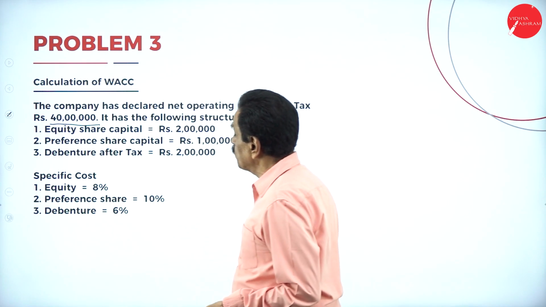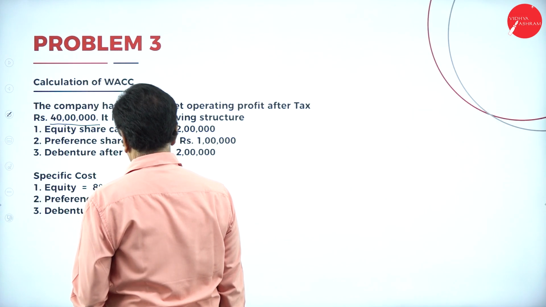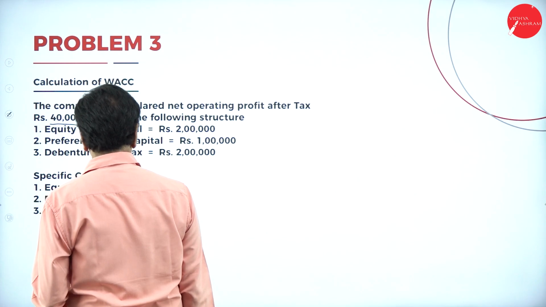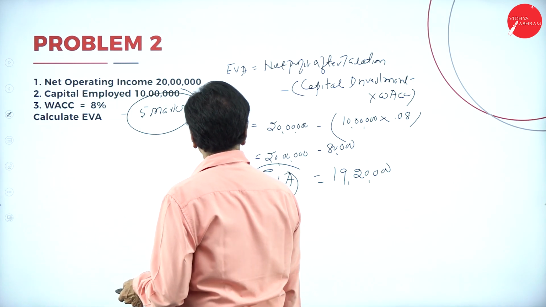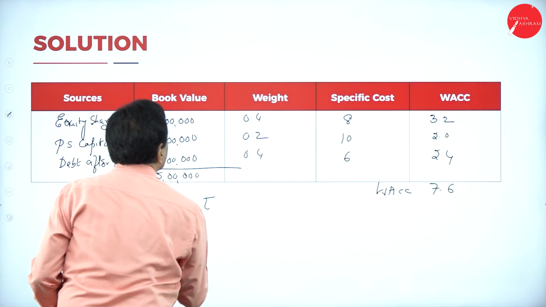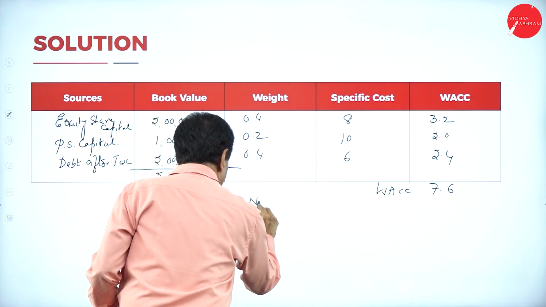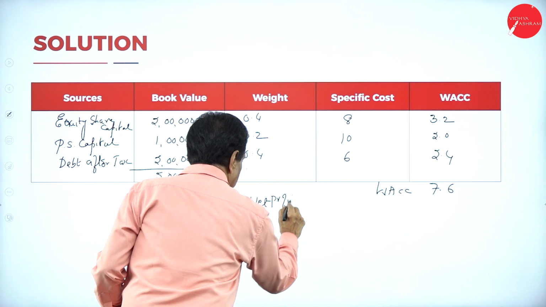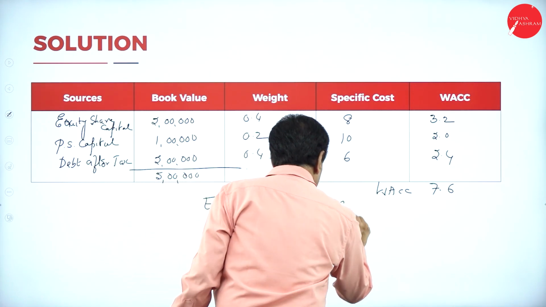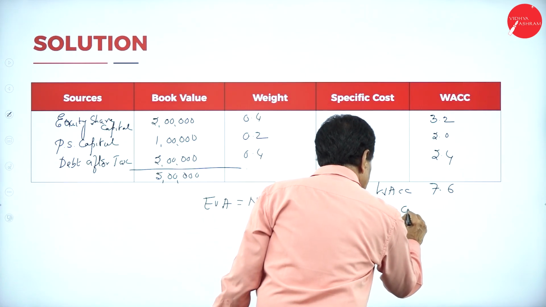Your problem says, what's your net profit? 40 lakh. What's the question he asked? Calculation of EVA. We can work out here. EVA is equal to net profit after tax minus capital investment into WACC.